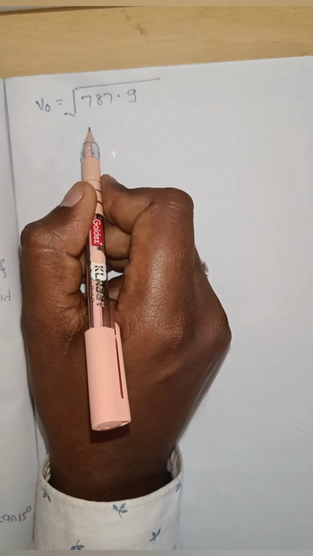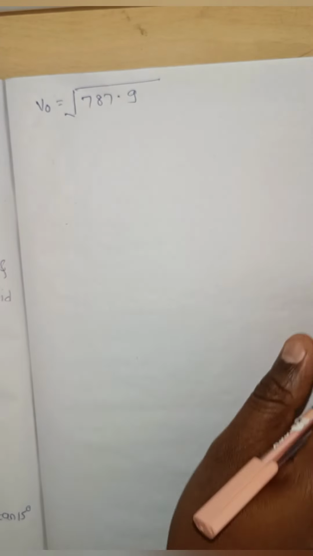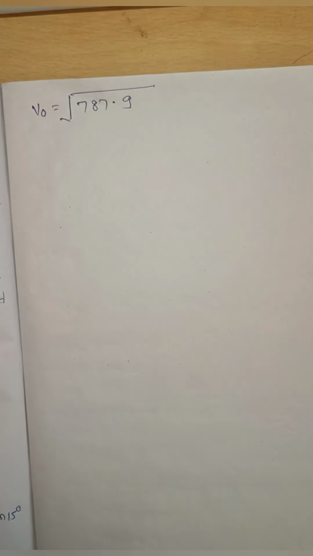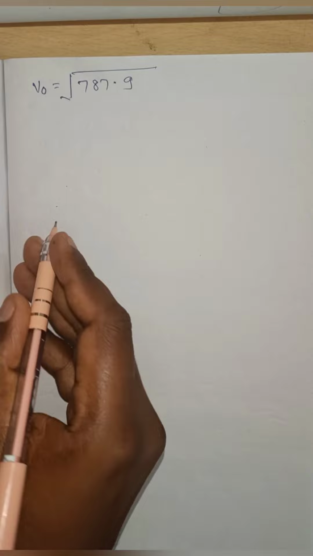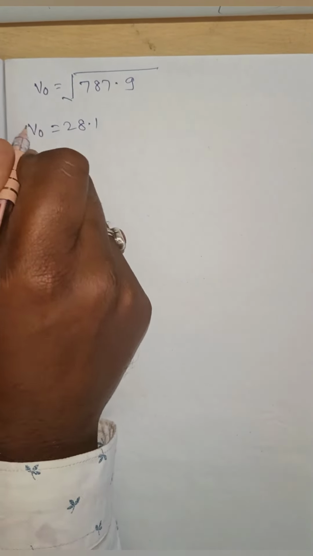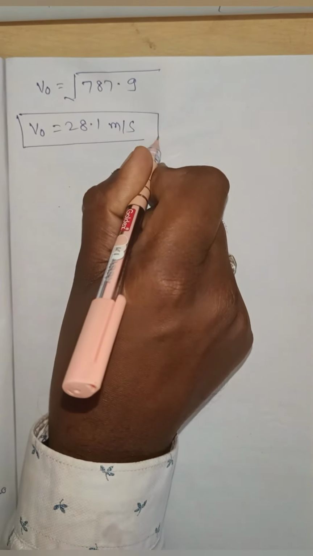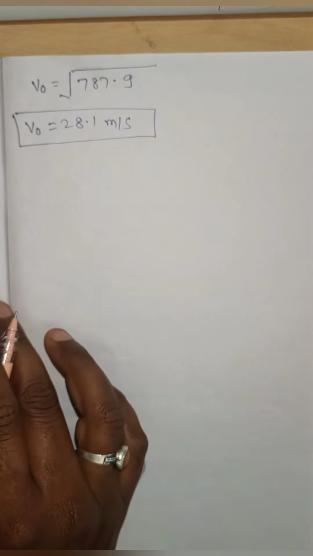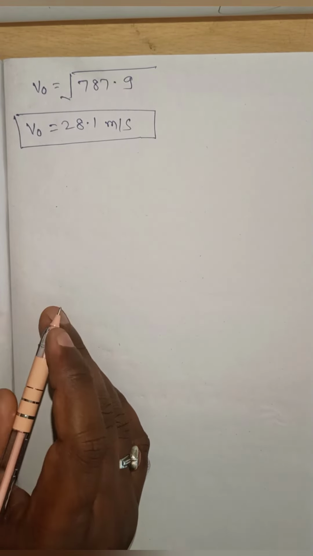Now we have to take the square root of 787.9, we get 28.1. This is the optimum speed. The optimum speed of a race car is 28.1 meter per second.